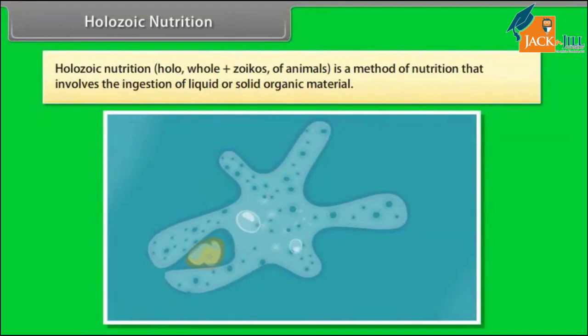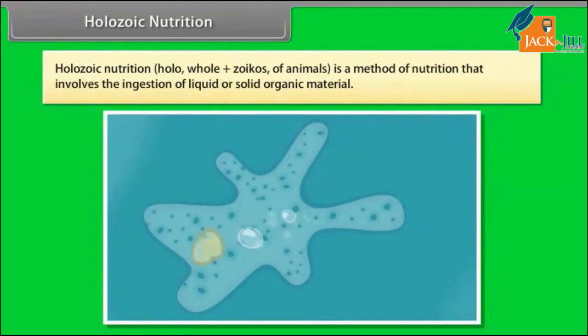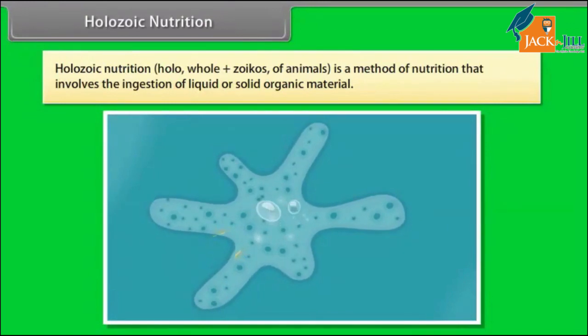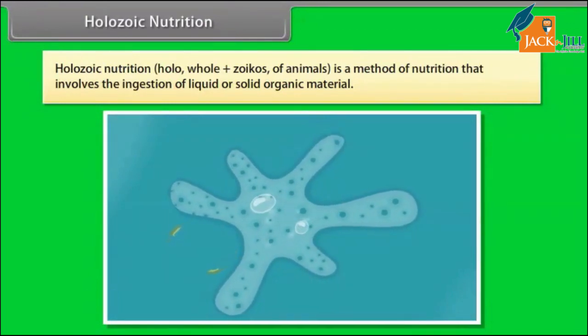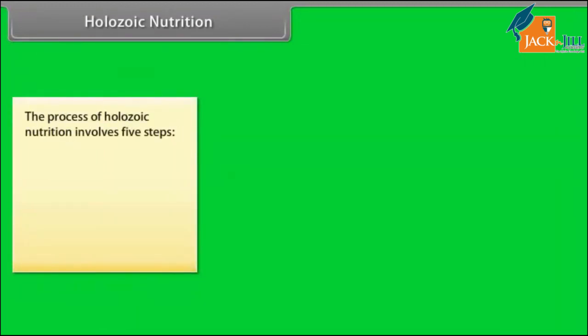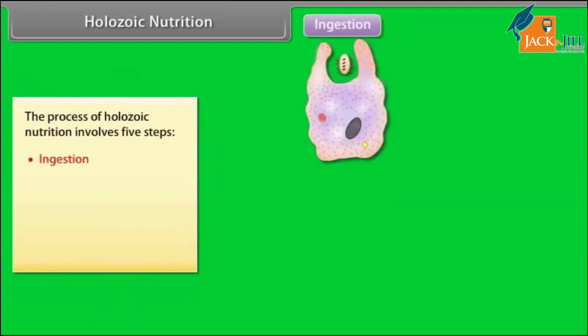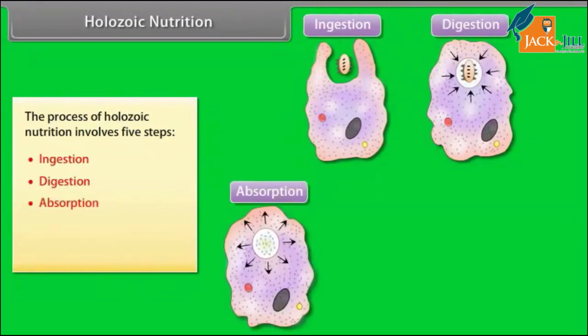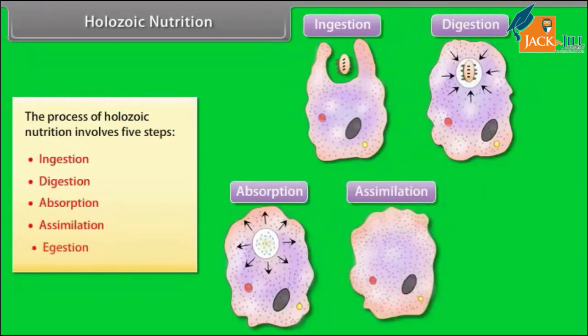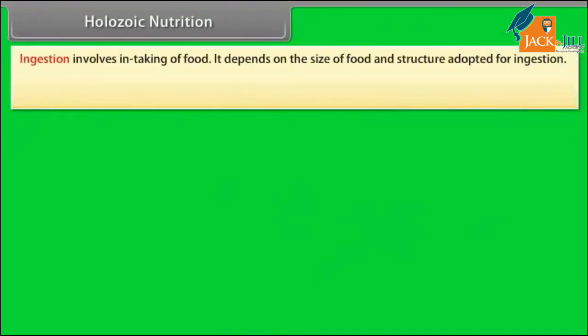Holozoic nutrition. Holozoic nutrition, holo means whole and zoikos means animals, is a method of nutrition that involves the ingestion of liquid or solid organic material. The process of holozoic nutrition involves 5 steps: ingestion, digestion, absorption, assimilation, and egestion. Ingestion involves intaking of food. It depends on the size of food and structure adopted for ingestion.